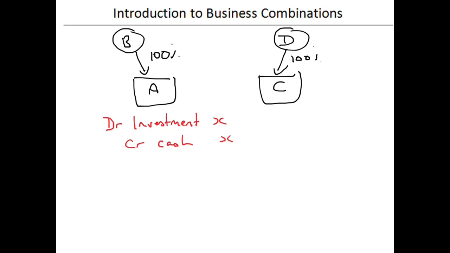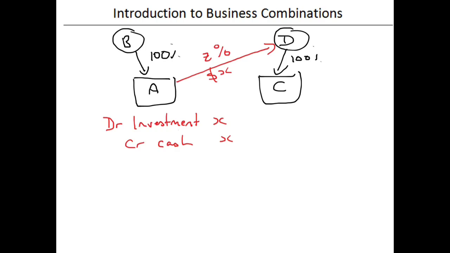That's not that important at this point in time, but the idea is that A has made an investment in C. So A has bought some of these shares from D. We don't know the proportion of the shares at the moment, so let's just call it Z. So they're taking a Z percentage stake and they've paid X for it.